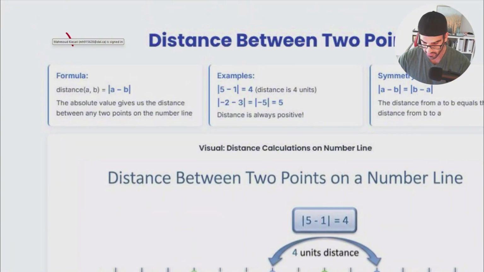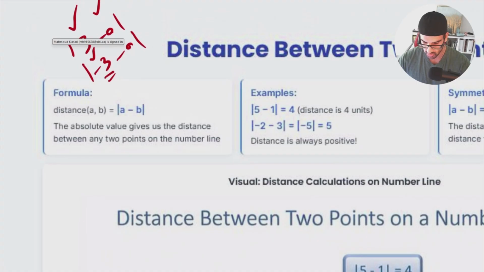It was 3 subtracted by 0. I'm trying to find the distance between the number 3 and my reference 0, or negative 3 and 0. So it means that the second number is the number whose distance you're going to find, and the first number is going to be your reference.